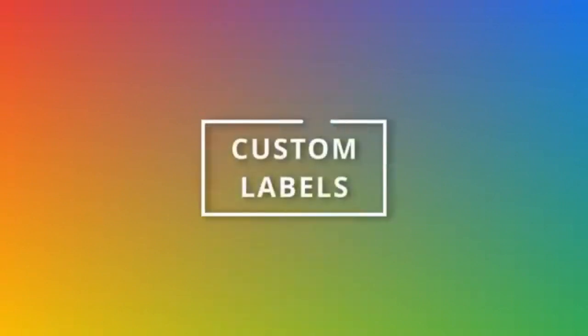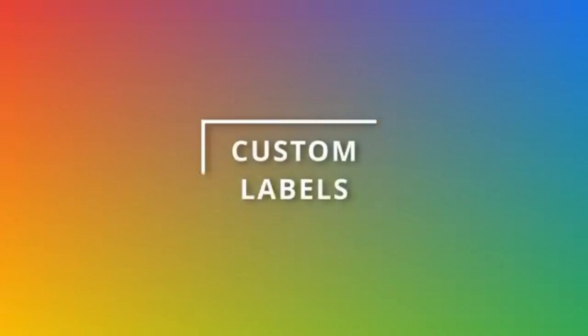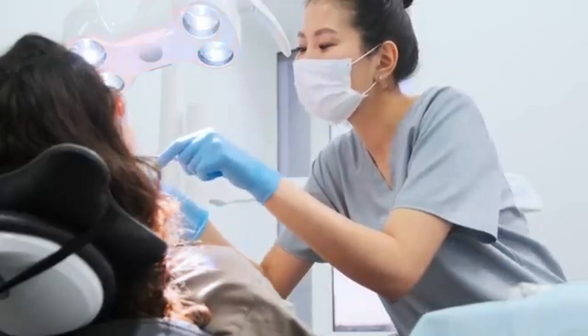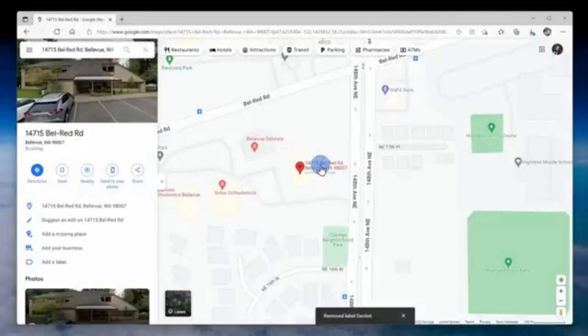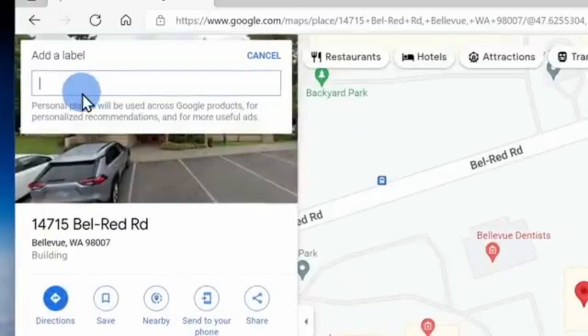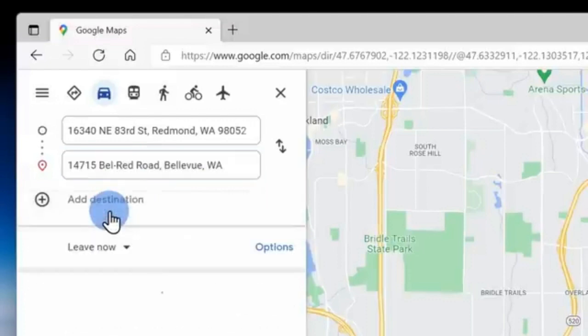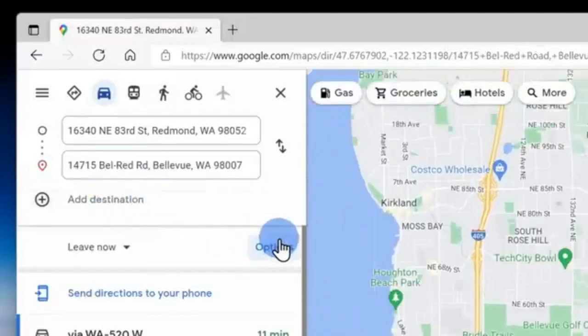At number 7, you can create custom labels to make it easier to get back to the places that you care about. I always use my phone to navigate to my dentist, but I never remember what the address is. So here I can simply type in the address and then I can add a label for this. And here I'll type in dentist. Now in the future, when I'm navigating, all I need to do is type in dentist and Google Maps will know exactly where that is.